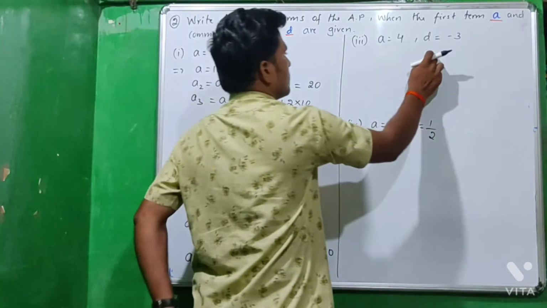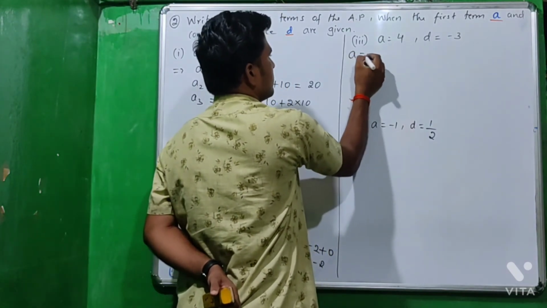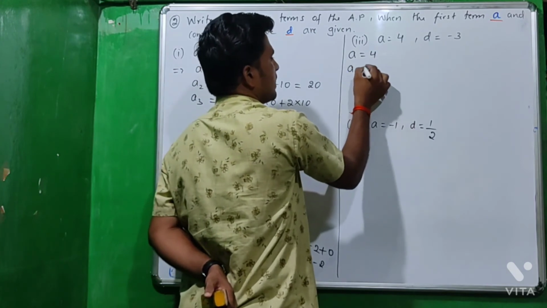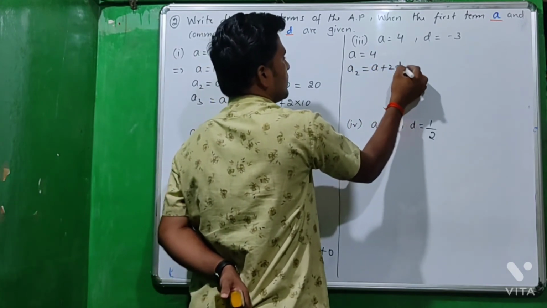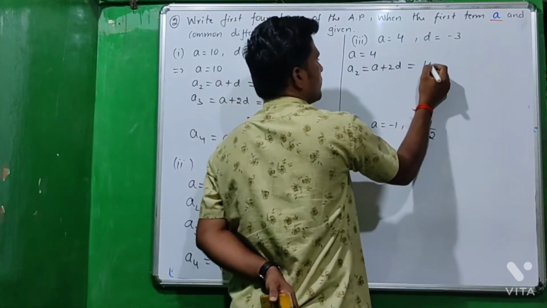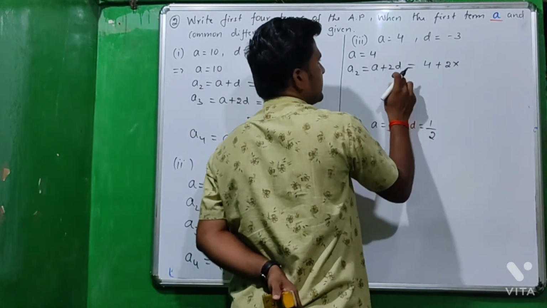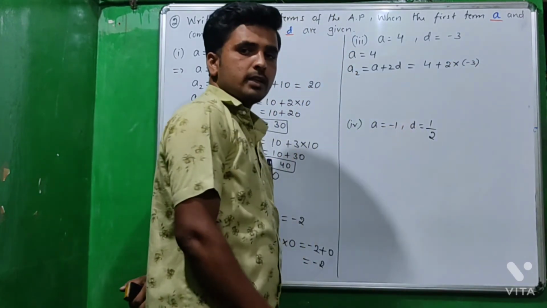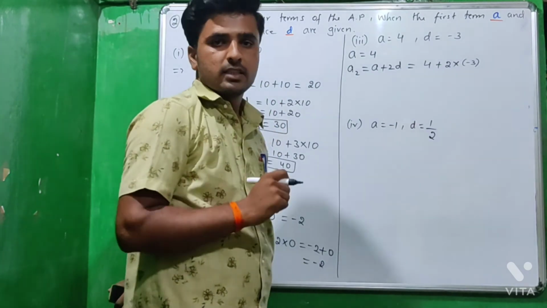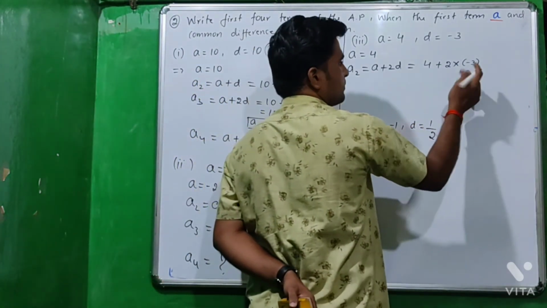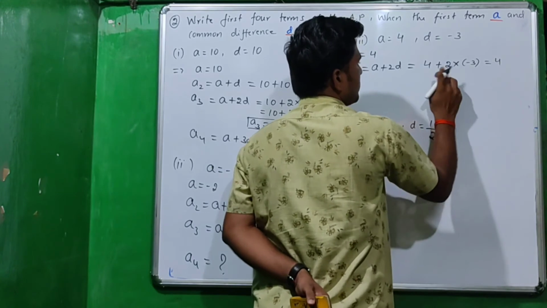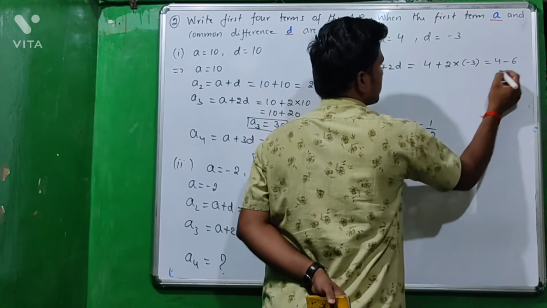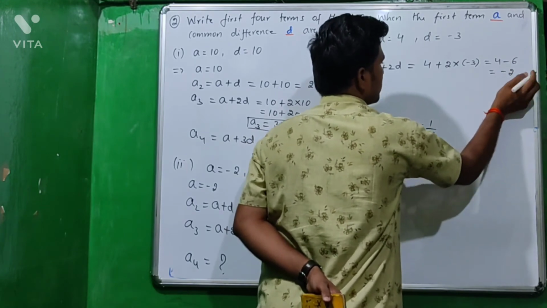Then the third question is a equal to 4, the first term is 4. Then the second term a2 equals a plus d. A is 4 plus d is -3. Wherever the numbers are negative, please keep them in a bracket. Bracket means multiplication. 4 plus into minus, 2 3s are 6, 4 minus 6 is -2.